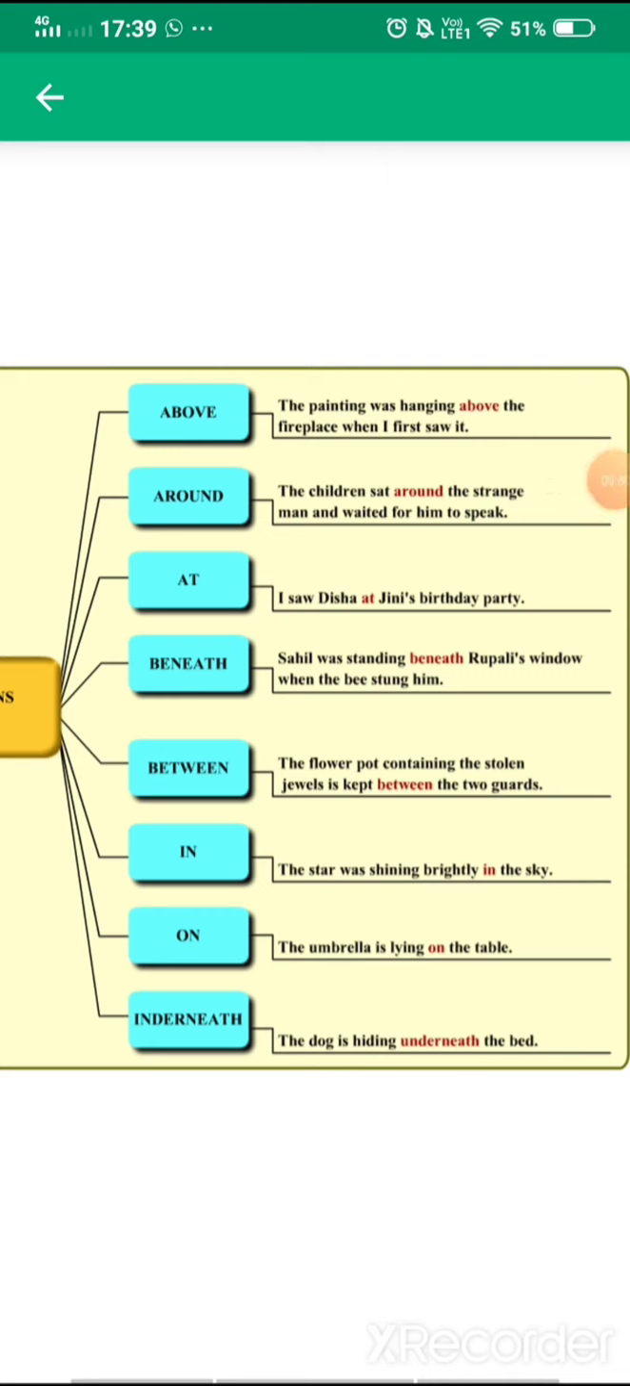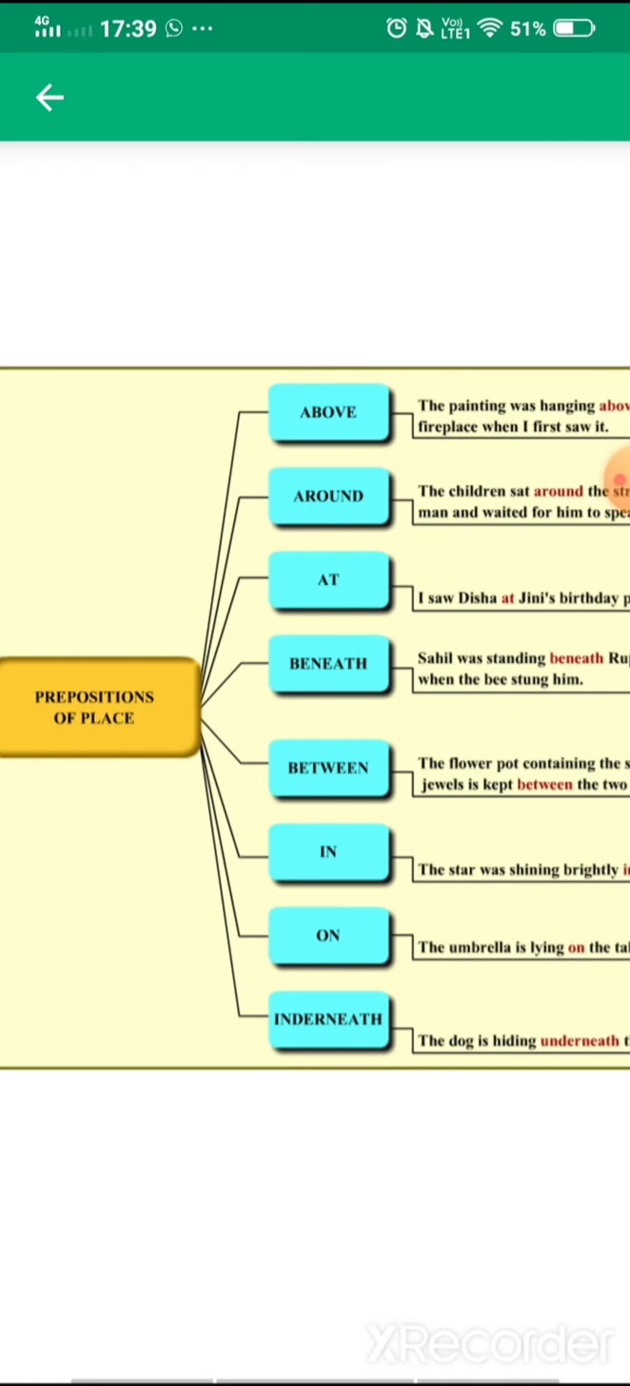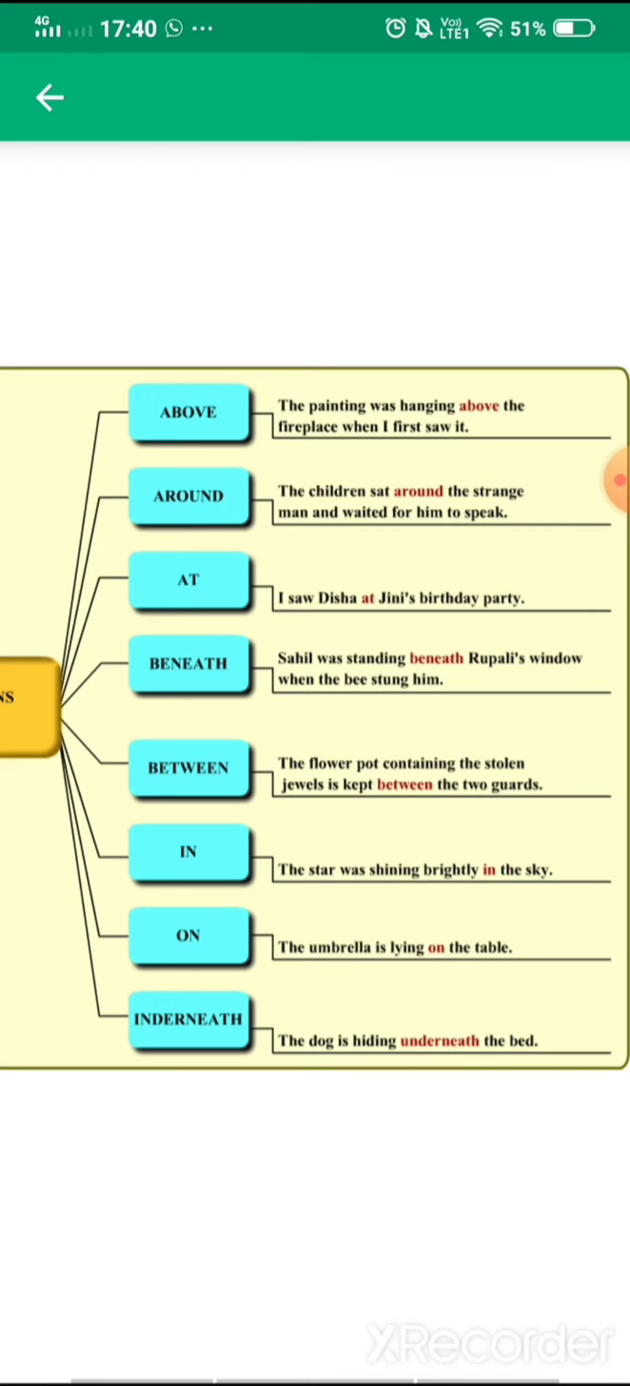The number one you can see here, above. Above: the painting is hanging above the fireplace. So these are the preposition of place, where above, the thing which is hanging over it, means something which is not touching the surface. Second is around: the children sat around the strange man, waited for him to speak. So again, around means near to. We know about around, that something which is around means in a round of.